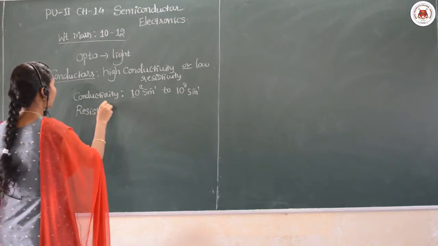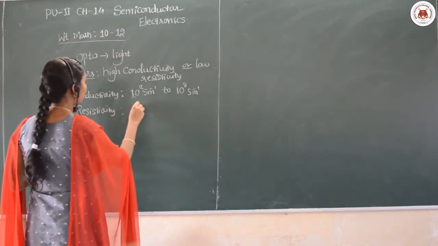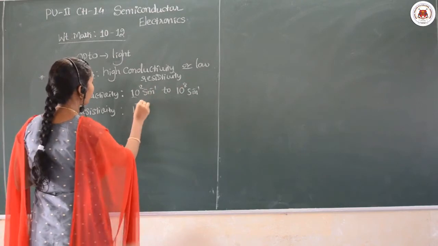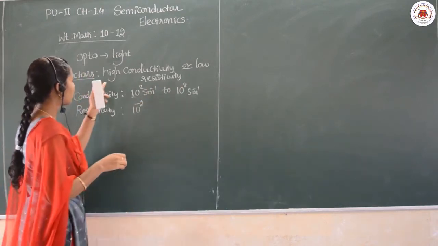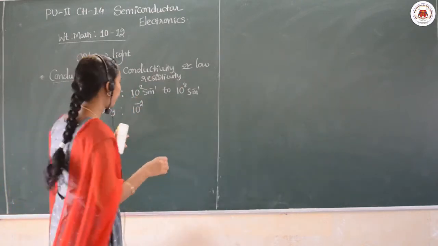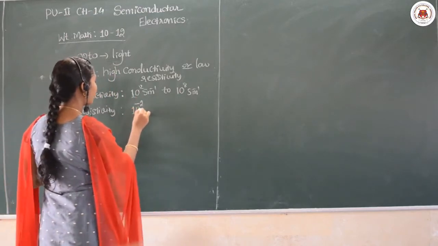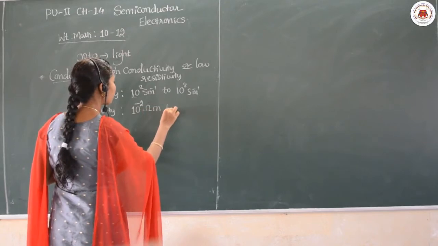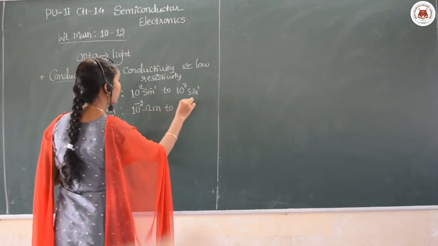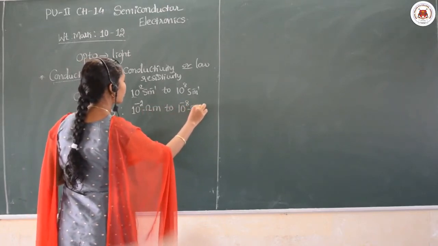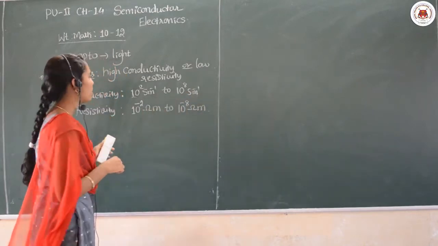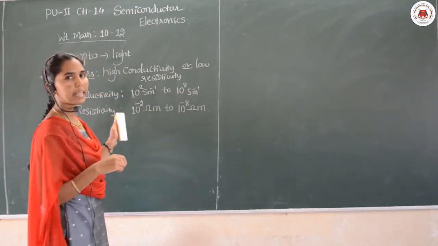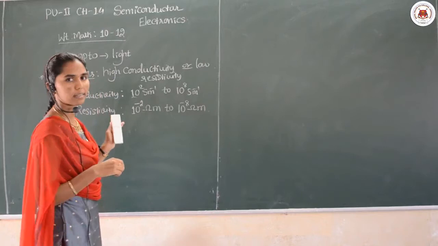So then resistivity. What is the order of the resistivity? Its order is the same number only, but negative will come, because as I told they have low resistivity. So it is of the order 10 raised to minus 2 ohm meter to 10 raised to minus 8 ohm meter. Yes, so such types of materials are called conductors, right?